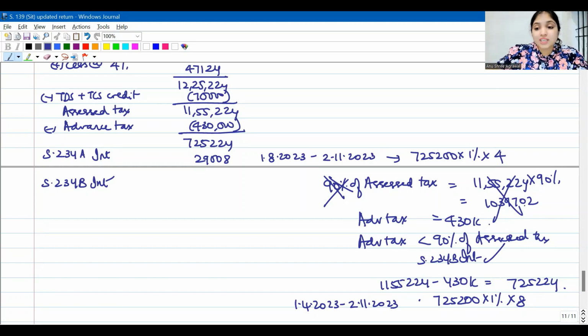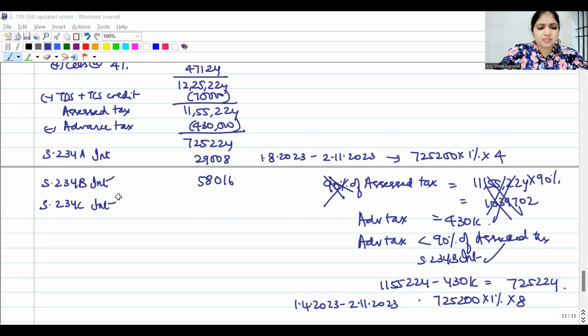234B interest, once we conclude that it is applicable, now I will ignore the 90% number. I will see the shortfall. On this shortfall 1% from the beginning of the year till when he is filing the return. This is going to be how much? This is going to be 58,016. Okay, then coming to 234C interest.